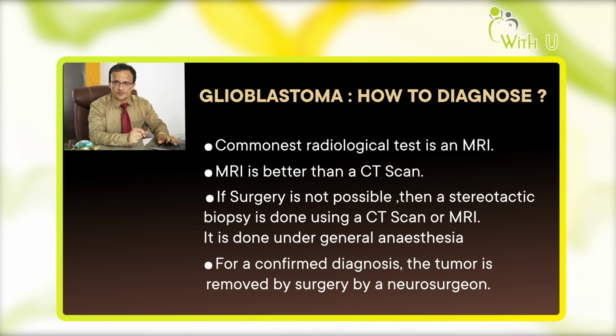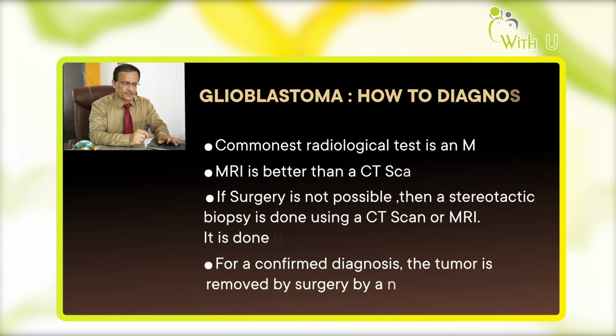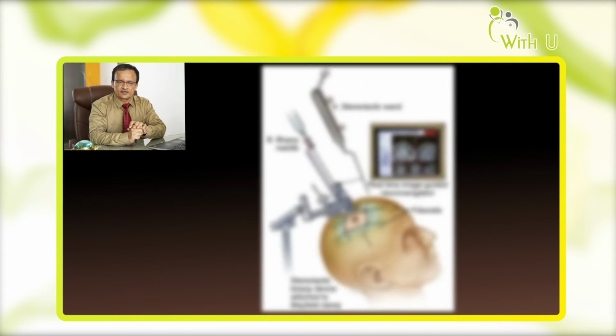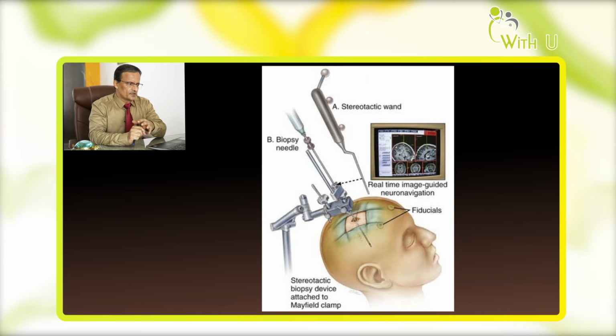If surgery is not possible, it is done only by a stereotactic biopsy, which you can see in the next slide. Here I have shown a specific needle going into one of the deepest parts of the brain. In fact, the needle can go anywhere. There is a very elaborate apparatus fixed to the head here, and it is done under general anesthesia, and then the tissue is removed and sent to the pathologist.